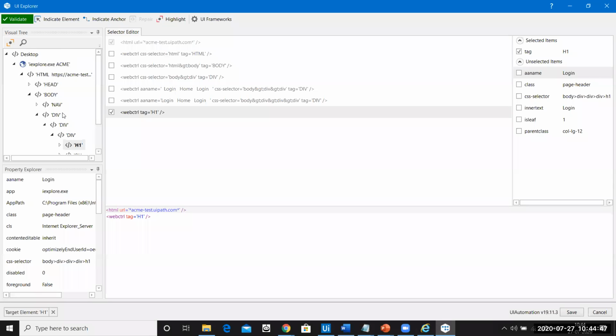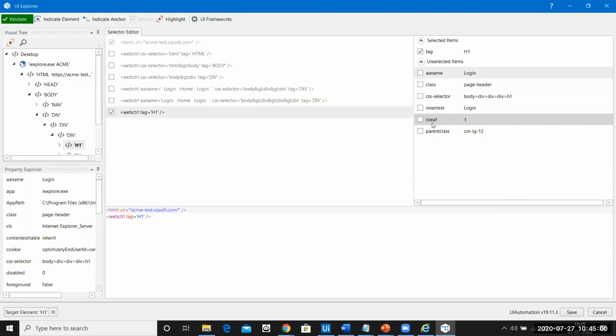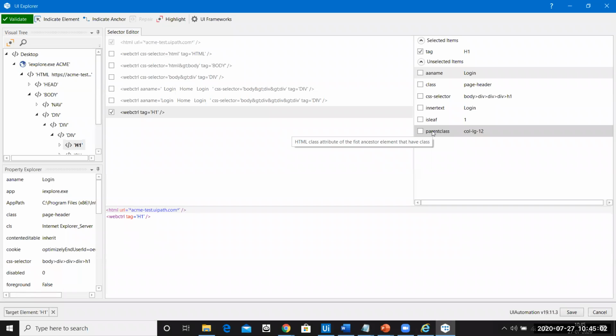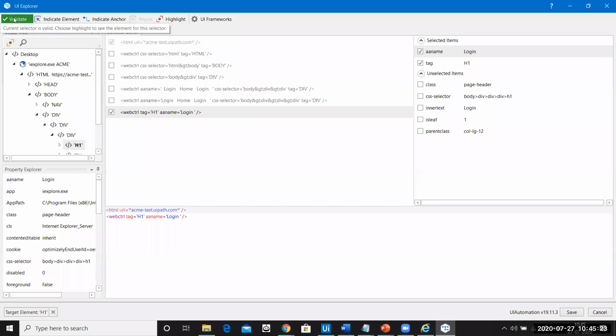It gives you information from the root level on each and every detail of the application that you're currently working with. On the right hand side of my screen, you can see all the unselected items, which the selector could not include by itself. This is what I am interested in, the login. I'll click on this. Now you can see the selector says H1 tag, and also the text should be login. You can validate it. Click here. A green symbol means it has been validated successfully.